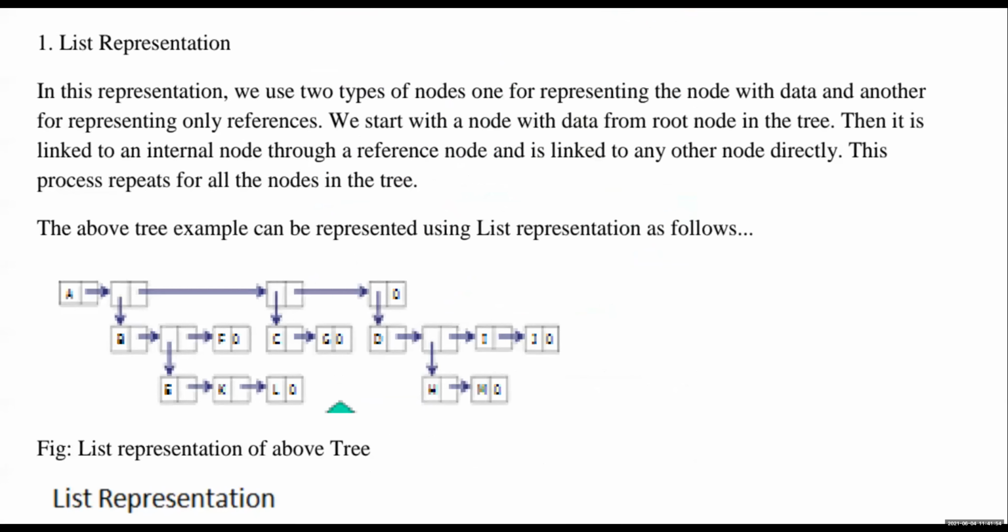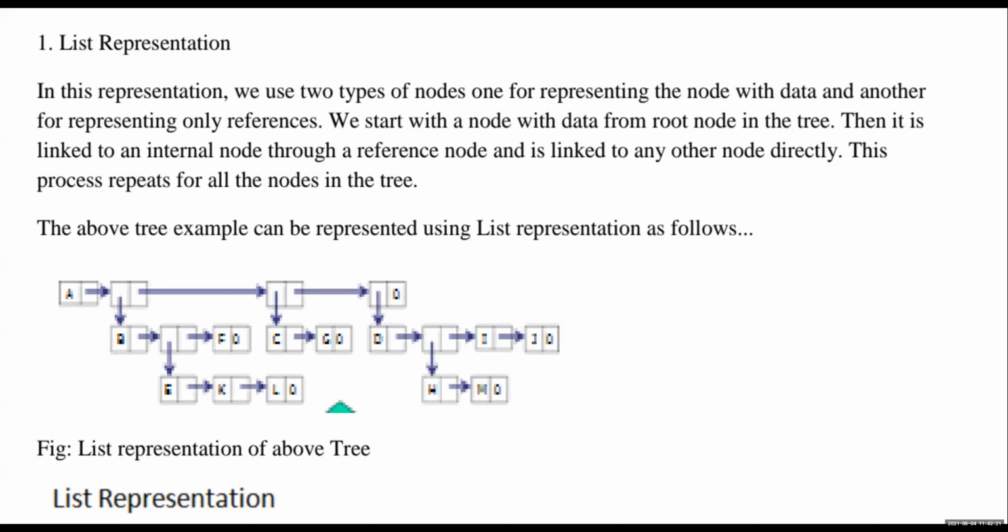So here we start with a node with the data from the root node of the tree, that is A. Then it has internal nodes, each linked to another node directly. This process repeats for all the nodes in the tree. So here we have the root node, and in the root node we have three connections.